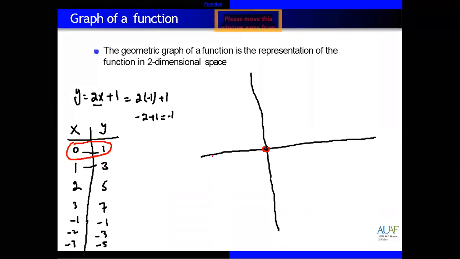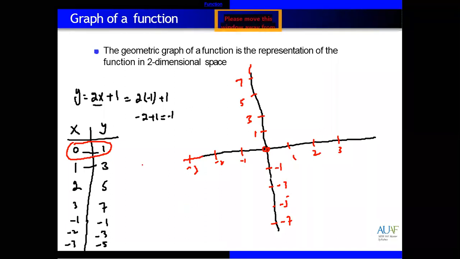Let's suppose on the y axis we have 1, 3, then 5, 7, 9, continuing. Same, on the x axis we have 1, 2, and 3, and minus 1, minus 2, minus 3. On the negative side we have minus 1, then minus 3, minus 5, minus 7.